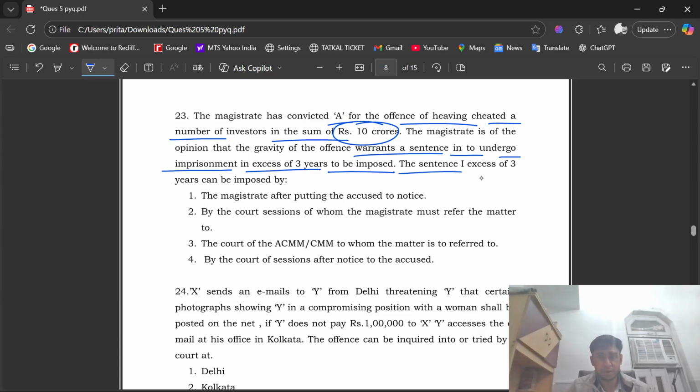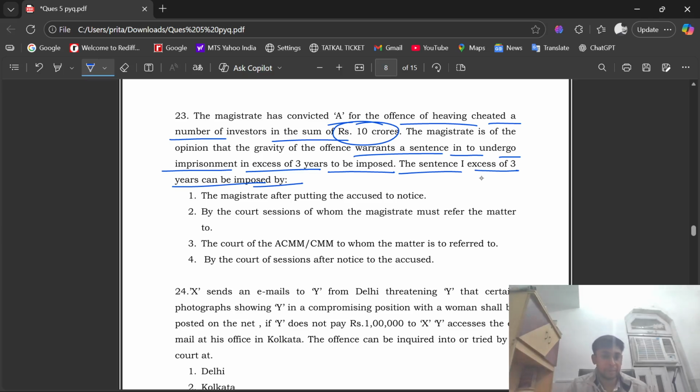The sentence in excess of 3 years can be imposed by the magistrate only after the matter is referred to the additional chief metropolitan magistrate or chief metropolitan magistrate to whom the matter is to be referred.